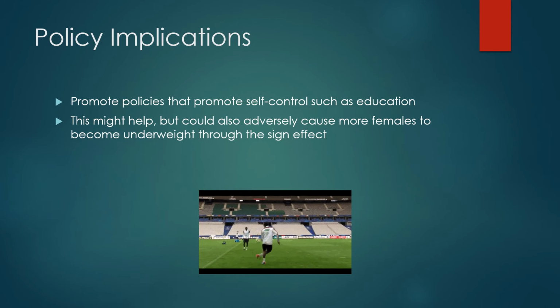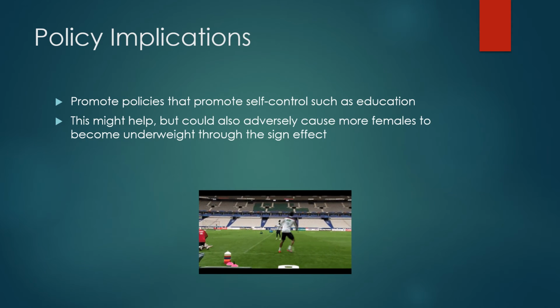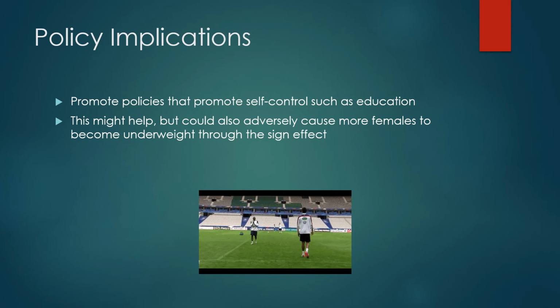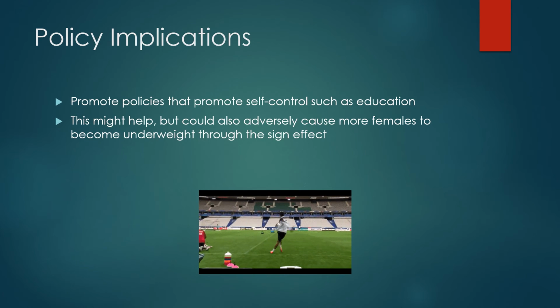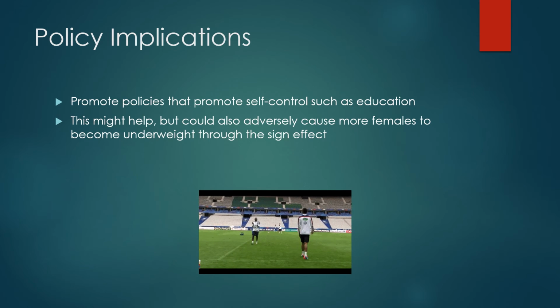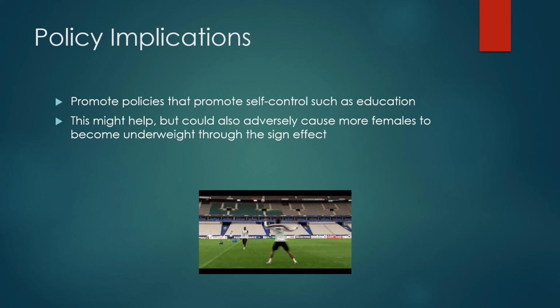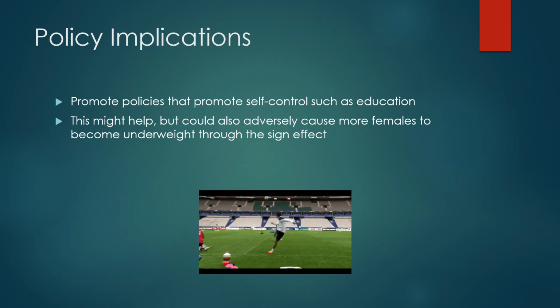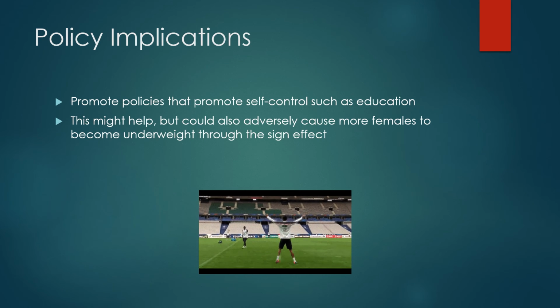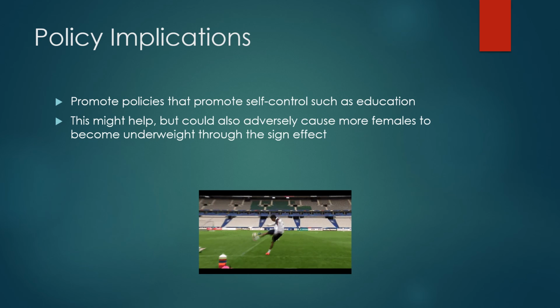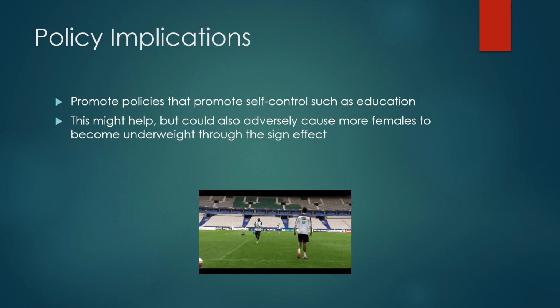One of the final ideas that the paper proposes is to promote policies which improve self-control. Say, for example, increasing education on self-control. Now, this might help, but one of the adverse effects could be an increase in the number of females who become underweight, because it could increase the sign effect in the population.